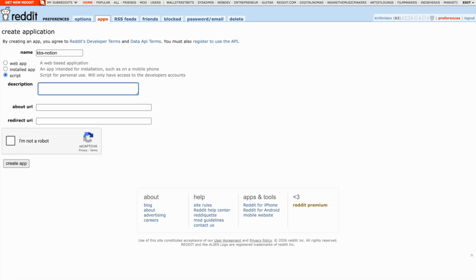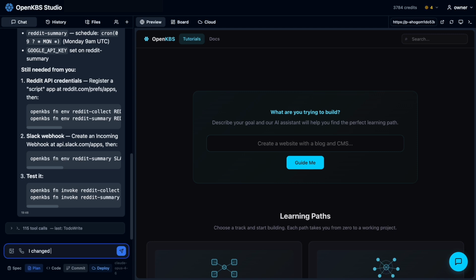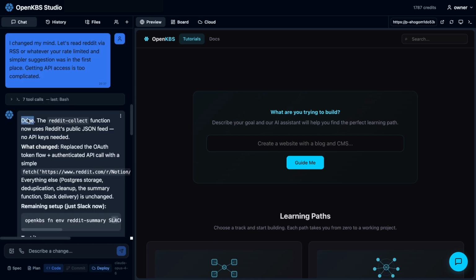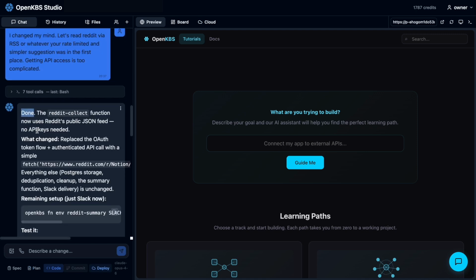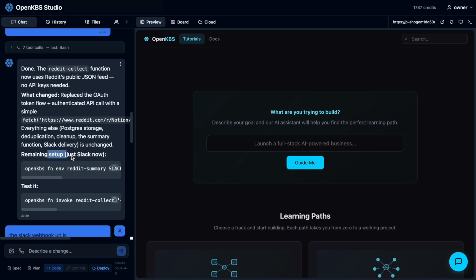And here, actually, I went down the rabbit hole and tried to get my Reddit API key, which turned out to be more complicated than I thought. And I came back and told Studio that I changed my mind, and let's try and do the Reddit reading the easy way that it suggested initially. So that's what I'm typing up here. Okay, and it's saying that update is done. No API keys needed.